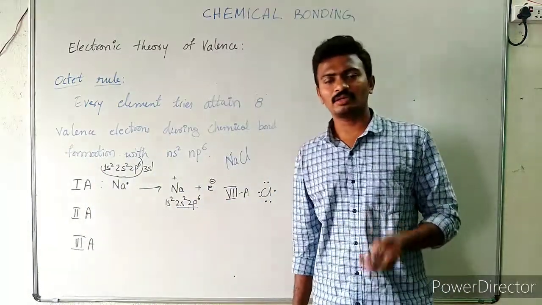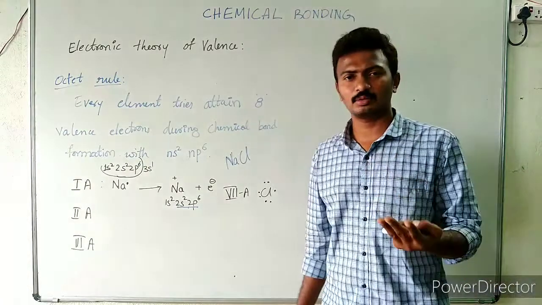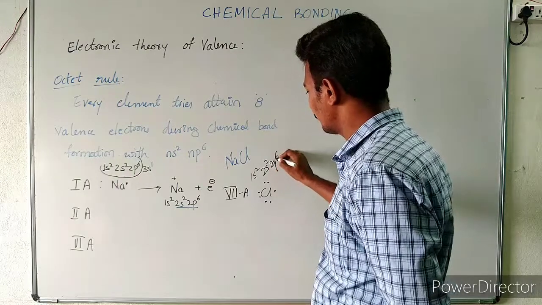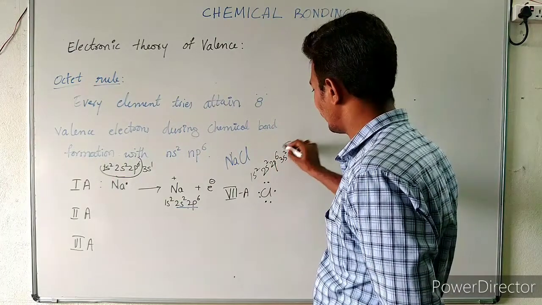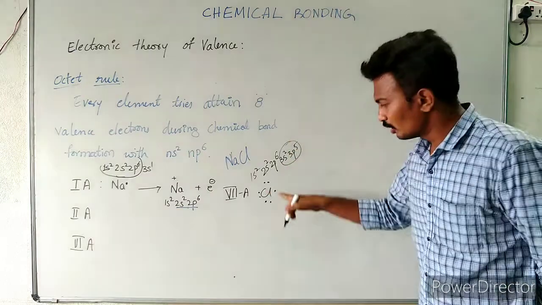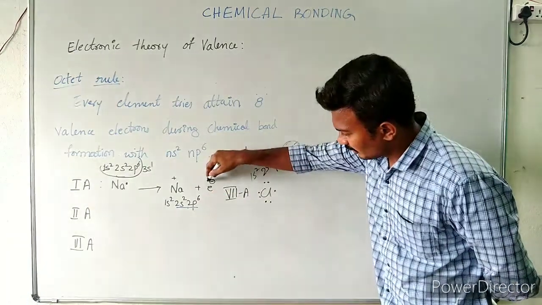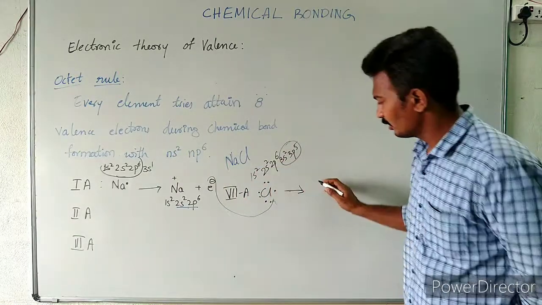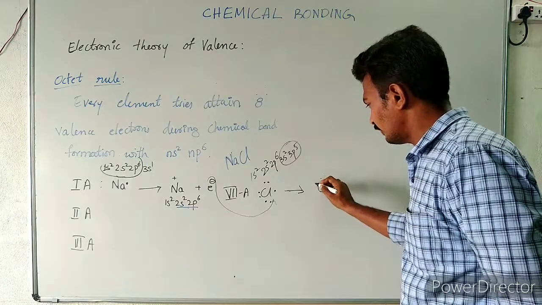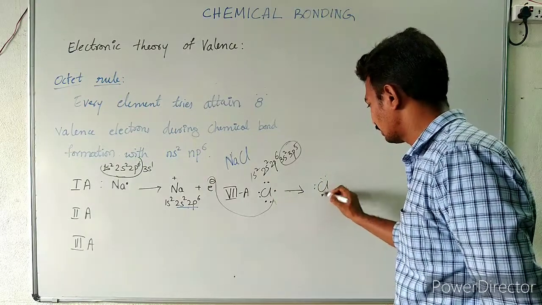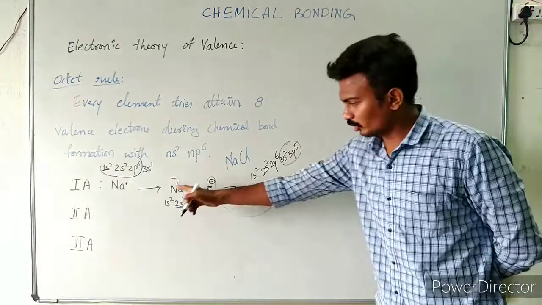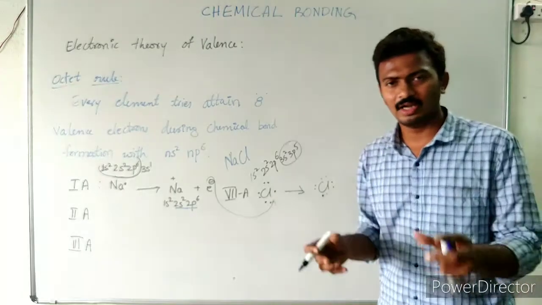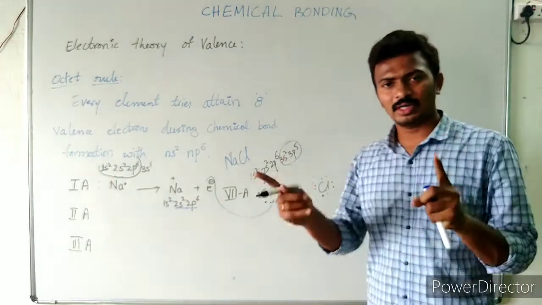The configuration of chlorine is 1s2, 2s2, 2p6, 3s2, 3p5, so these 7 electrons are present around it. Chlorine gains 1 electron and attains the stable octet configuration, 1, 2, 3, 4, 5, 6, 7, 8. So sodium has attained the octet configuration, and chlorine has attained the octet configuration.